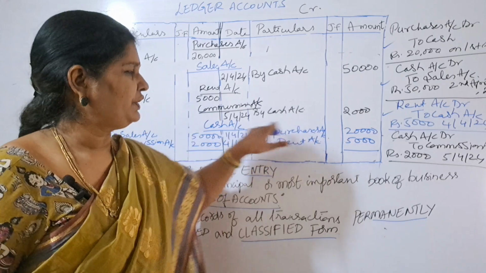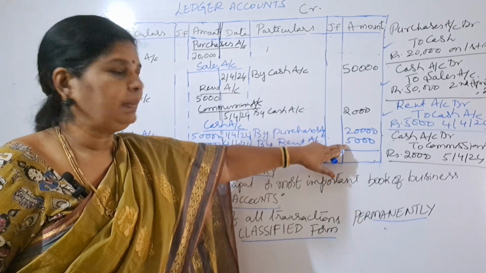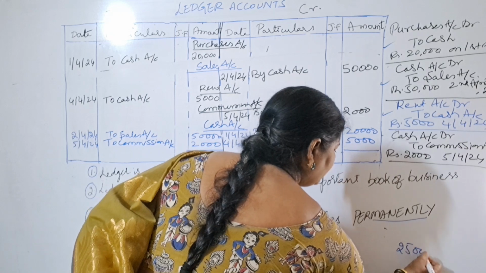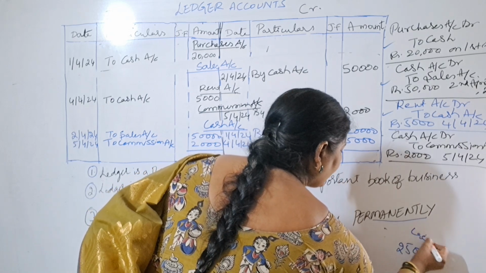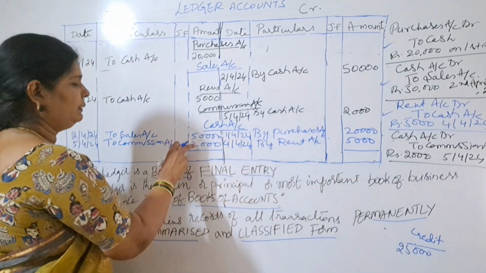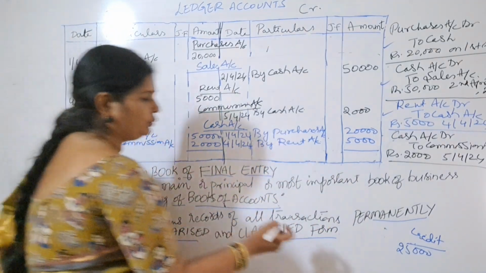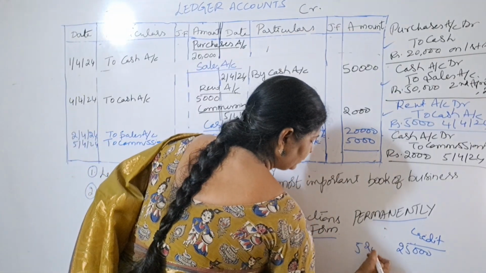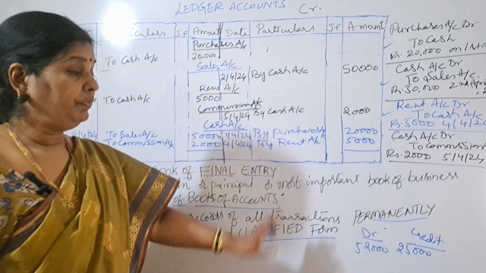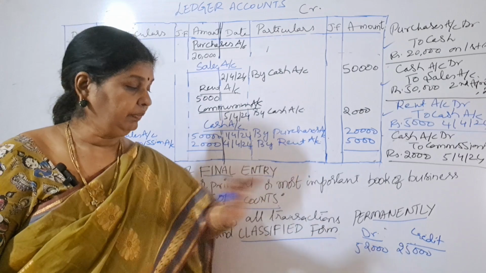What is the total of cash account on the left side? 20,000 plus 5,000. So how much? 25,000. 25,000 on the credit side, right? And debit side how much? 50,000 plus 2,000 means 52,000. 52,000 on the debit side, right? So now we have to deduct 25,000 from 52,000.